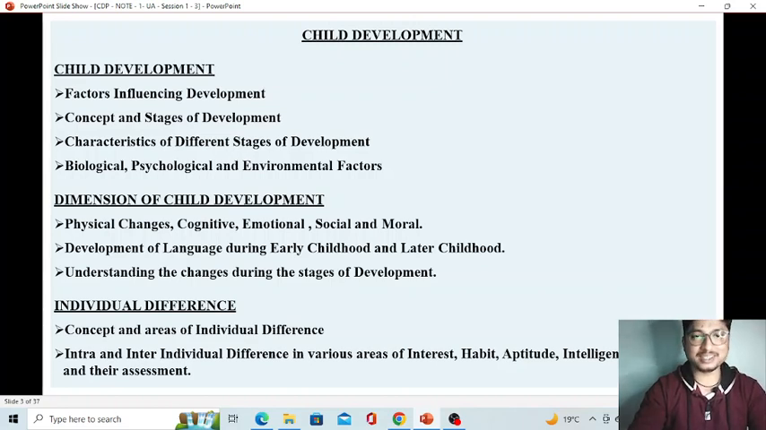No, it's not like this. Child development and pedagogy is a very vast portion. It will take almost about 100 classes to complete this. So we have to study these things in very minor details, because it's not just about the exam.